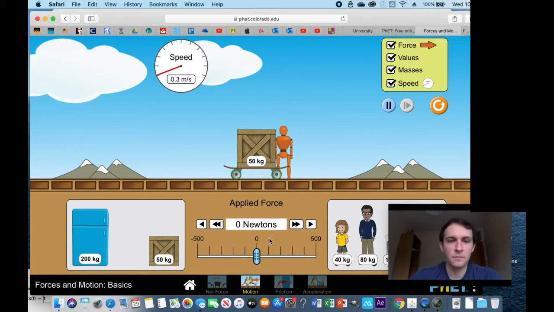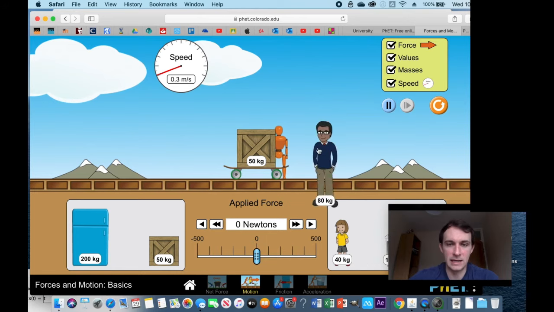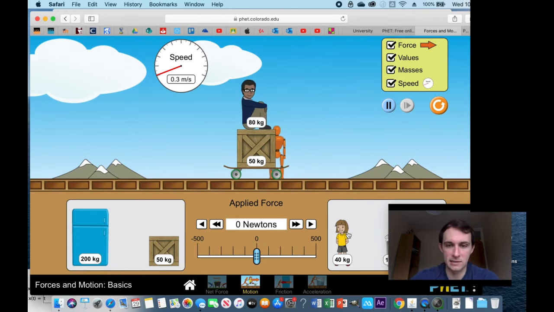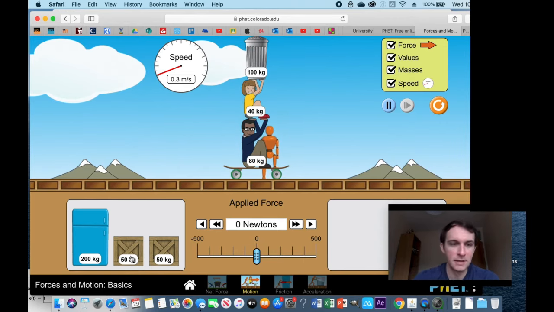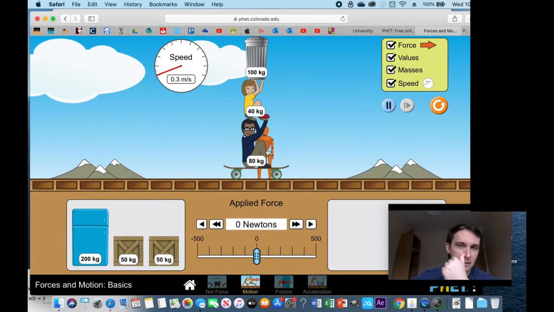Let's do the same process, but this time let's add some more mass to this object. I've added a lot of mass now: the bin, the lady, and the gentleman.